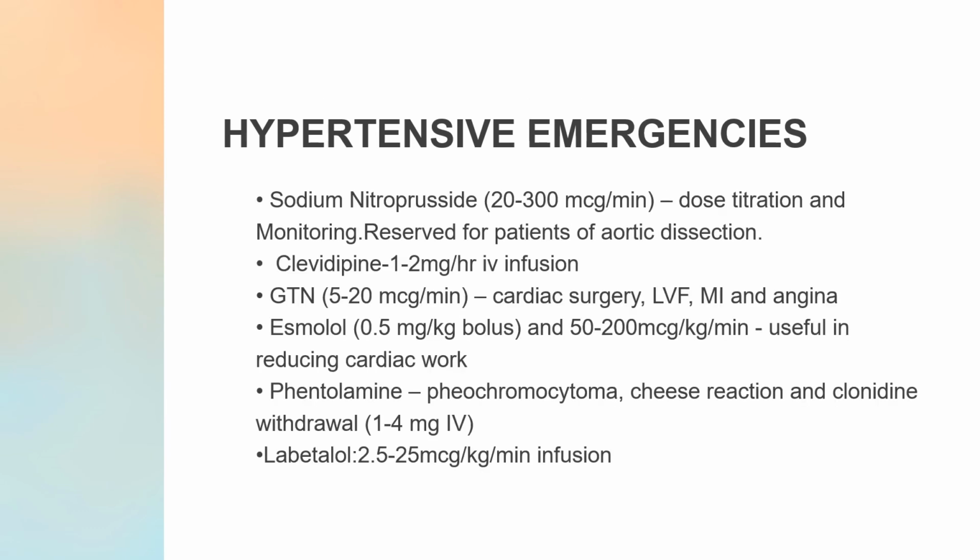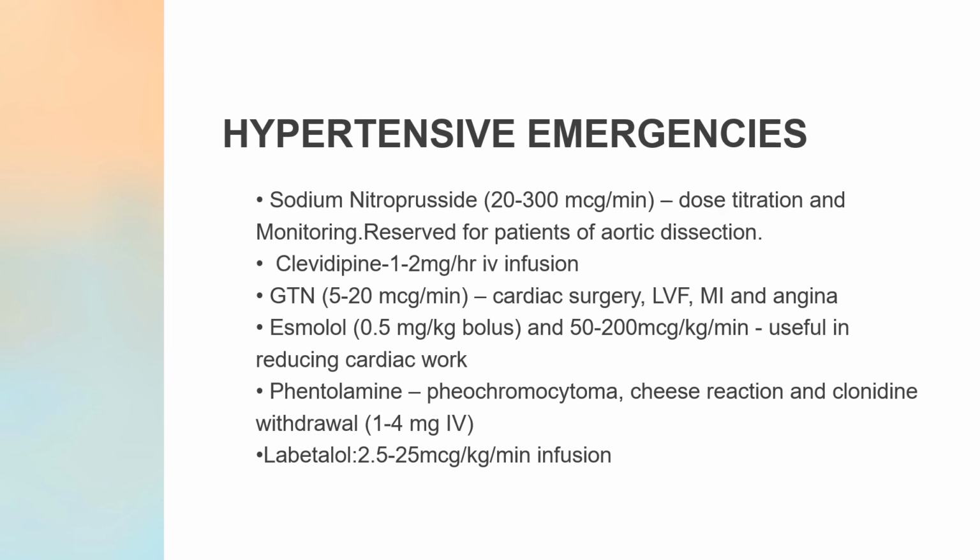Now these are all the drugs that are used in hypertensive emergencies. This is sodium nitroprusside. It's given in a dose of 20 to 300 microgram per minute. Dose titration and monitoring is required. But it is not the first line drug now. It is reserved for patients with aortic dissection.